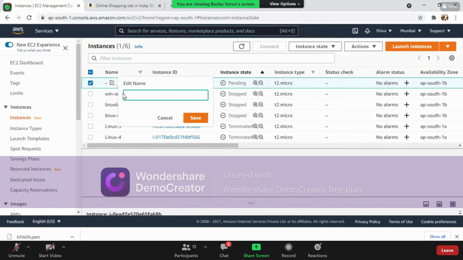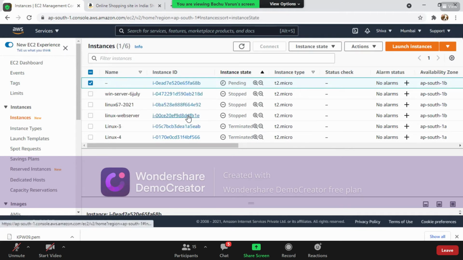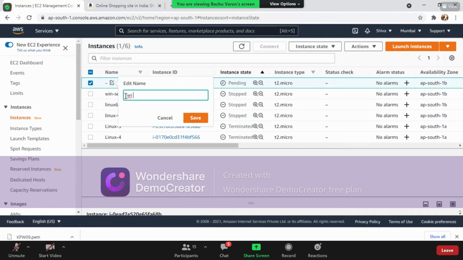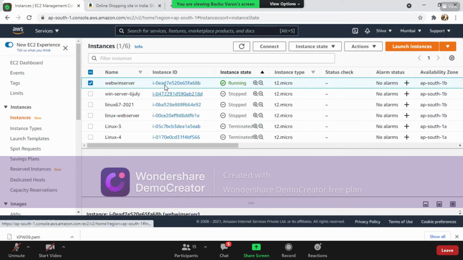So we'll name it as Win Server. Okay, I wrote the name here.